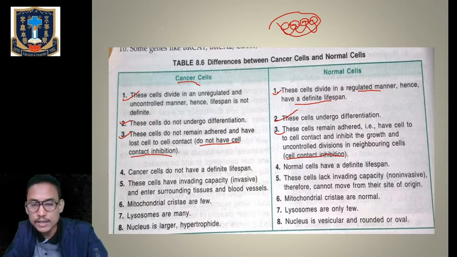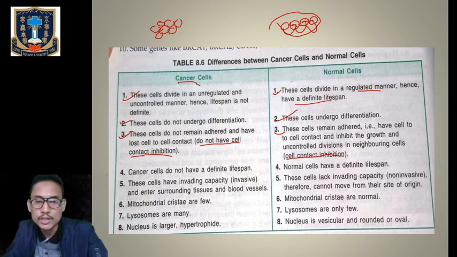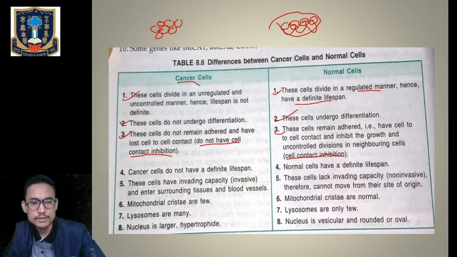One cell cannot control the growth of another cell. That's why we will find a lump of cells like this, an overgrowth of cells, and this lump of cells will be known as a tumor. So cell to cell contact inhibition is seen in normal cells, but cannot be seen in cancerous cells.